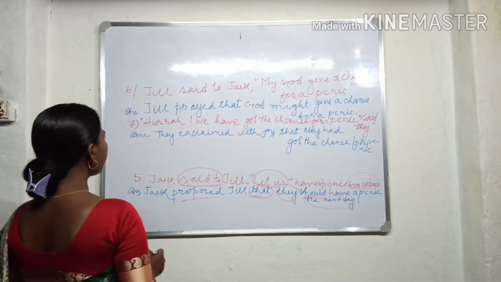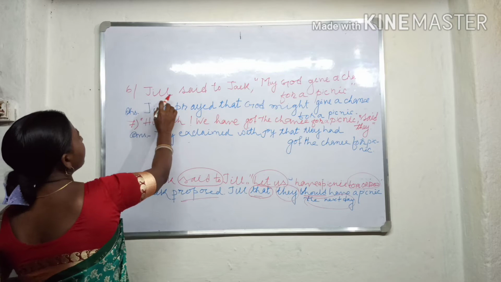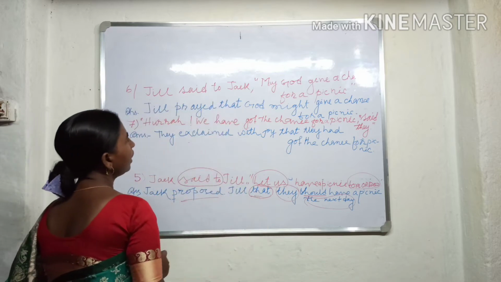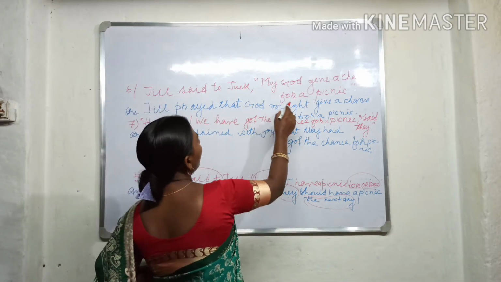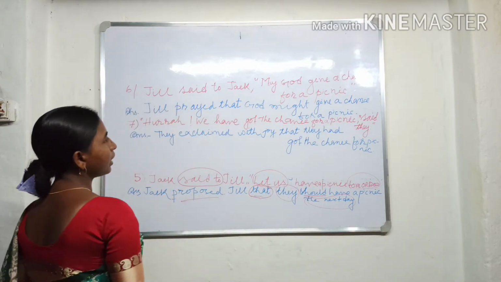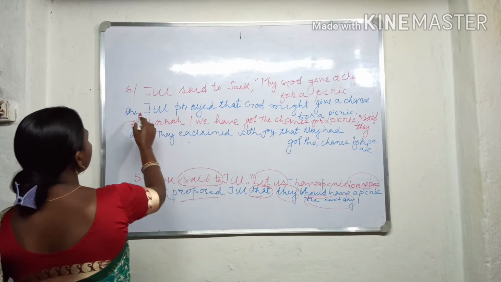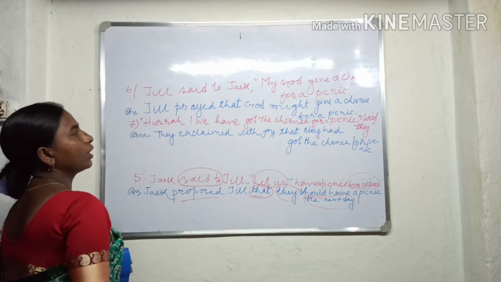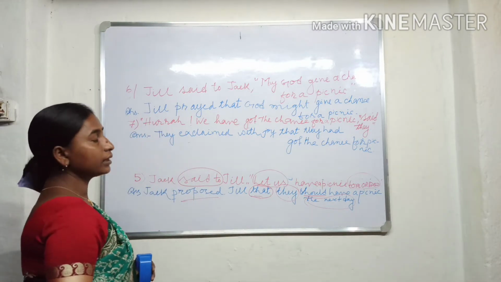The other sentence: Jill said to Jack, may God give a chance for a picnic. This is an example of an optative sentence.